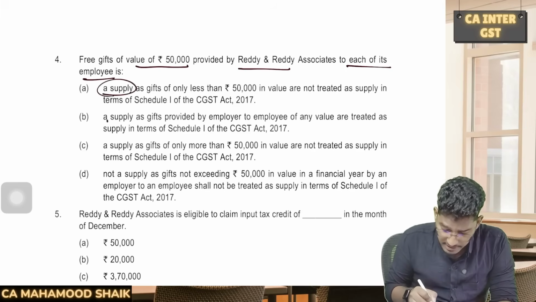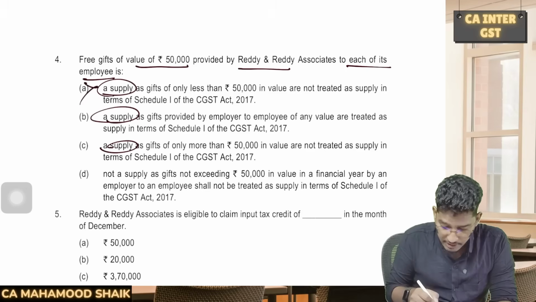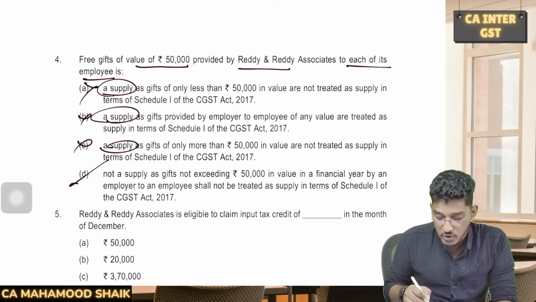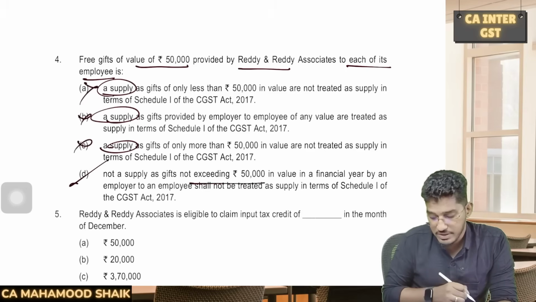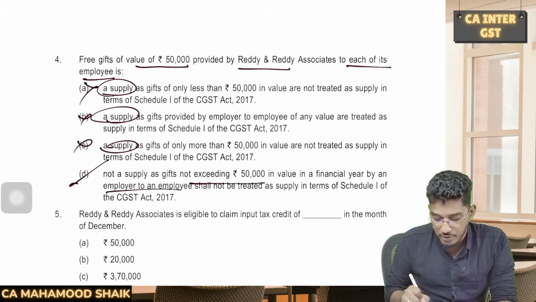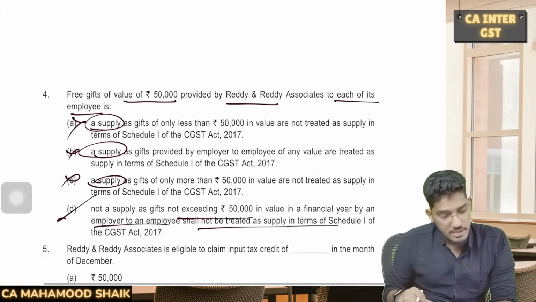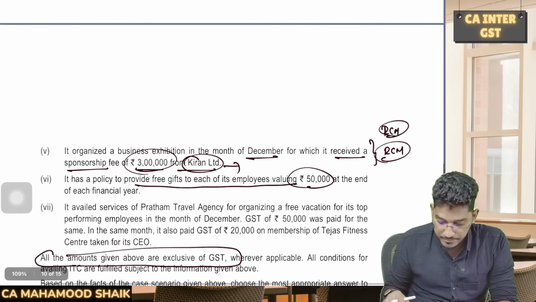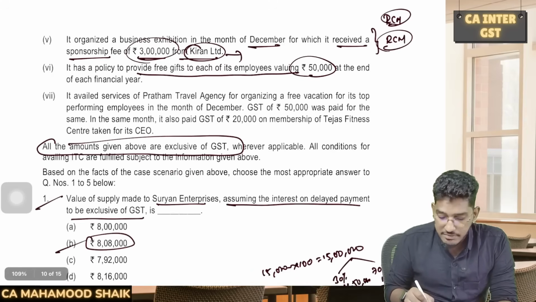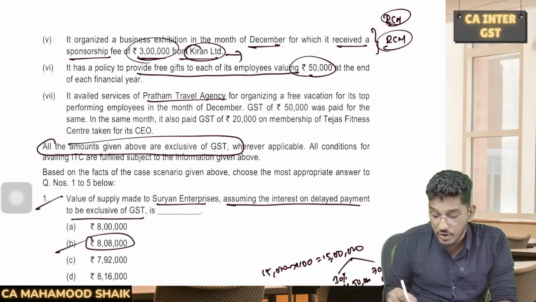If you look at all the first 3 options, they are telling it is a supply, which is not a correct option. So the 4th option says it is not a supply, as gifts not exceeding 50,000 of value in a financial year by an employer to an employee shall not be treated as supply. This looks appropriate.